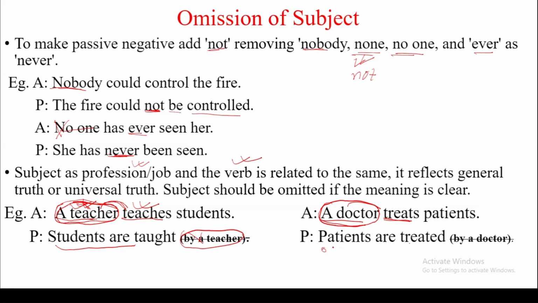Patients, object as subject, are, verb be, treated, participle. It's enough. We don't need to mention by a doctor here, because patients are treated gives clear meaning. Who treats the patient? Obviously a doctor. So we don't need to mention by a doctor here. So these are the rules related to omission of subject.